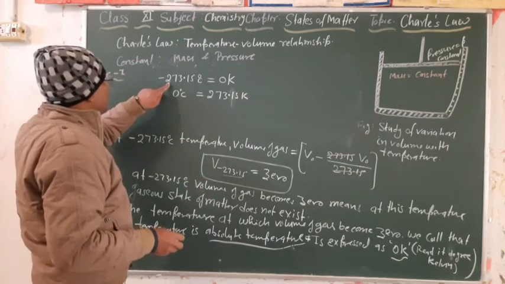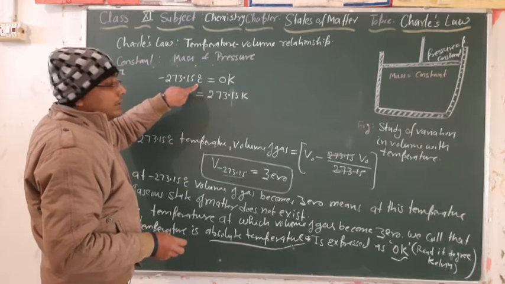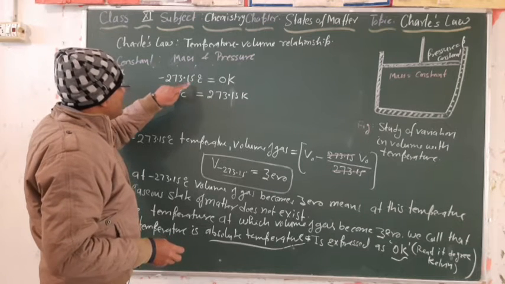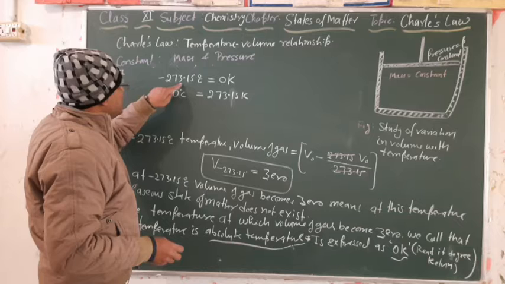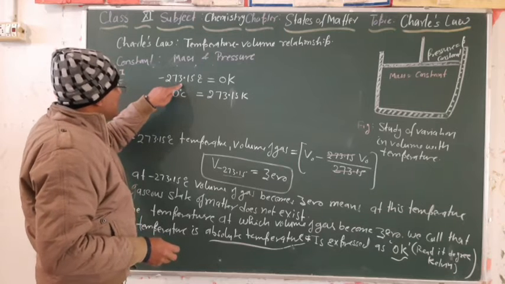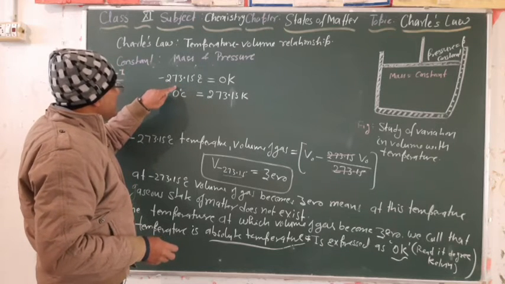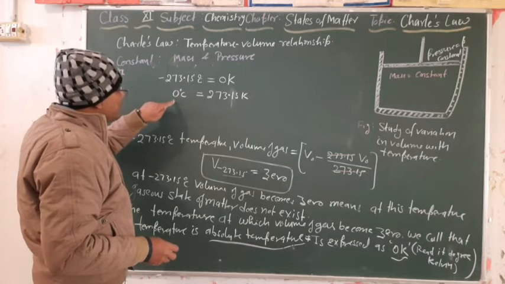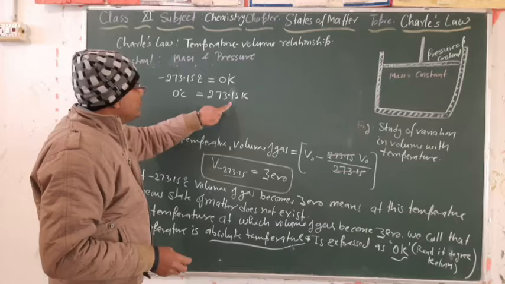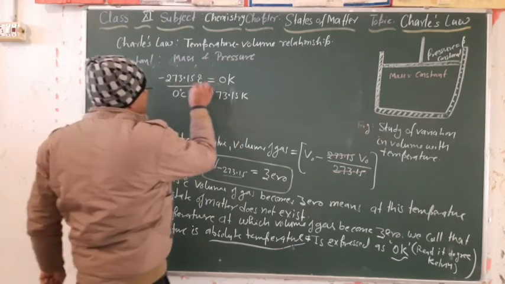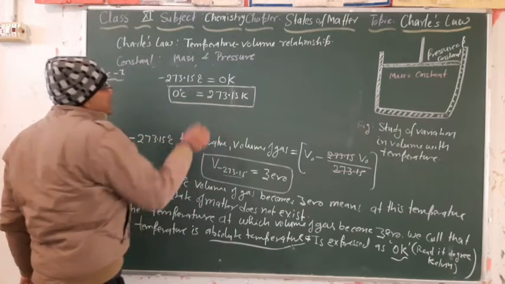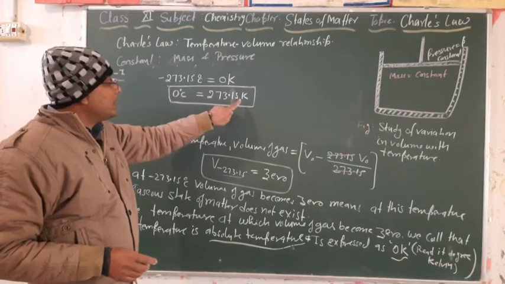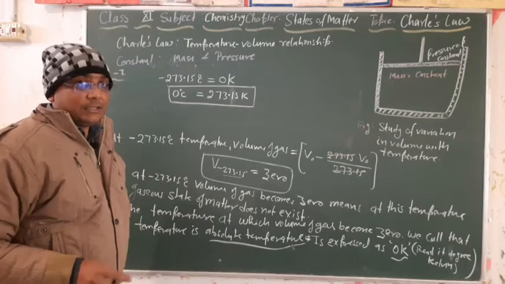Starting at minus 273.15 degrees Celsius, then as we go up minus 200, minus 100, we will reach 0 degrees Celsius. That 0 degrees Celsius will become 273.15 Kelvin. This is the relation between 0 degrees Celsius and Kelvin. Kelvin is 273.15 larger than the Celsius value.